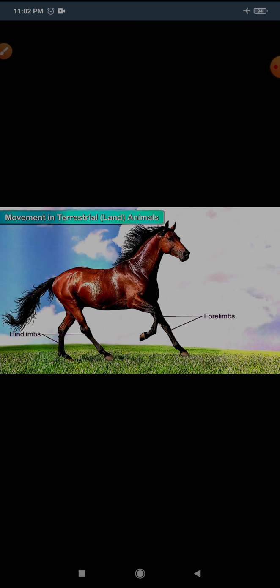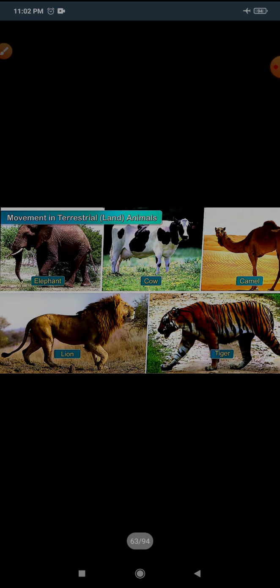Here you can see the examples: elephants, cows, camels, lions and tigers. They all have two kinds of limbs. The first is forelimbs, and the back one is called hind limbs.